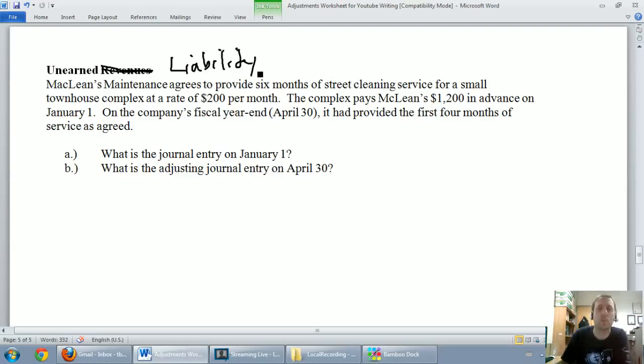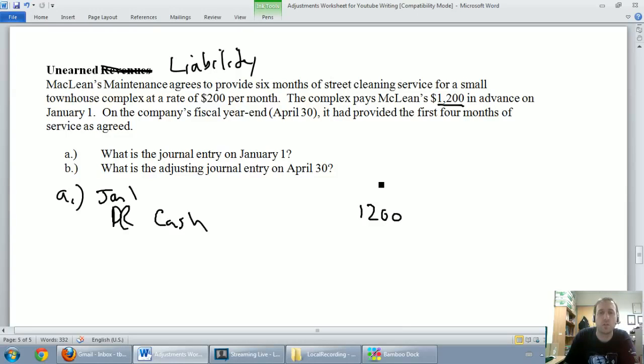Okay, so on January 1st, it says the complex pays McLean's $1,200. So we're McLean's. On January 1st, we're getting paid. Anytime you're getting paid, you're getting cash. Cash is an asset, an asset going up. We're going to debit cash. I forgot to date this. January 1st. We're going to debit cash, and they paid us $1,200. They paid us 6 months in advance. So we're going to debit cash for $1,200, and that, of course, goes under the debits.